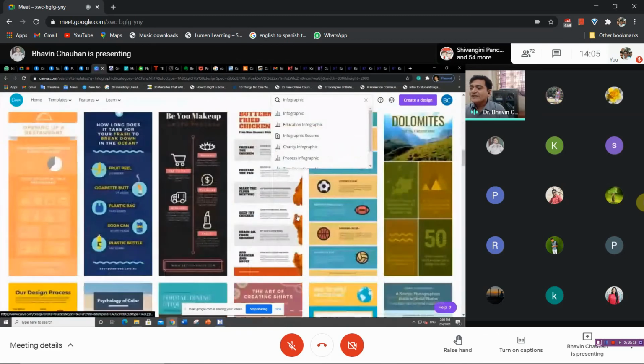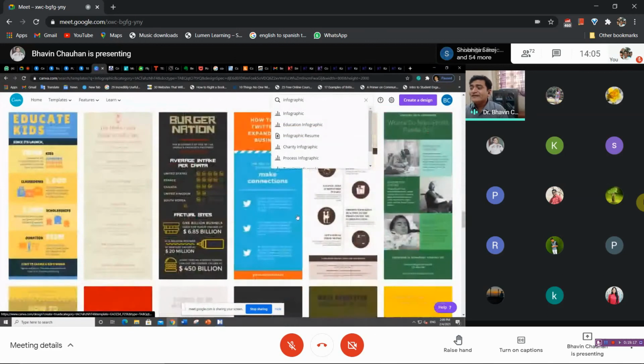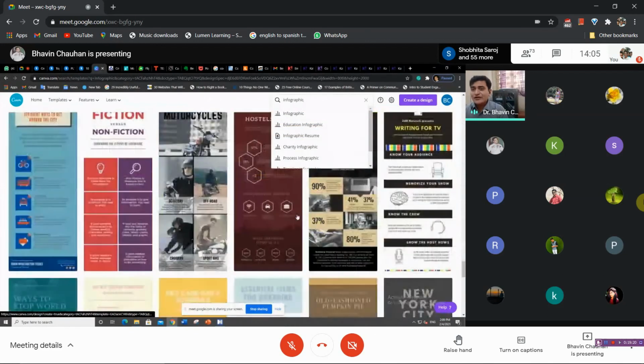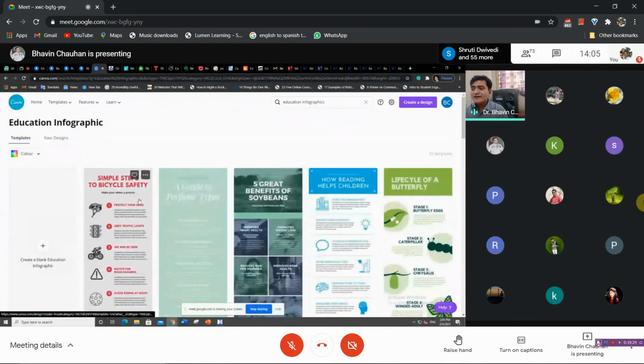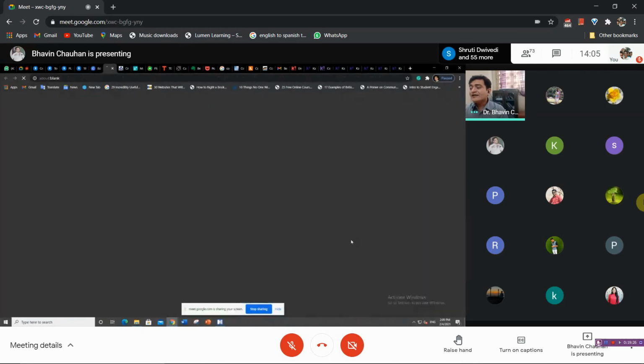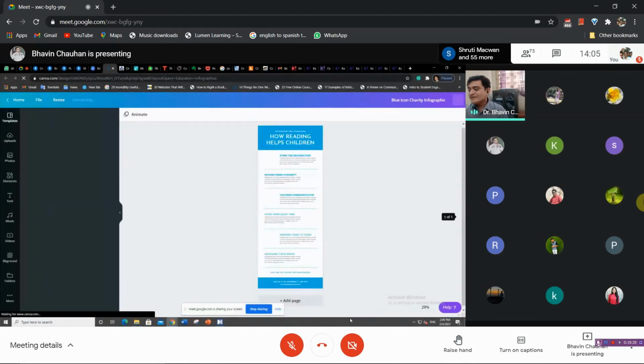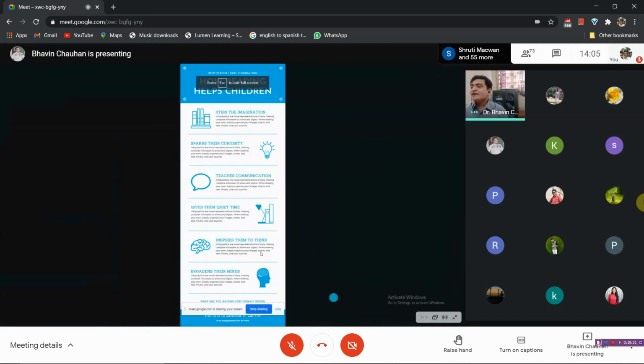Even I'll show you one more thing you can check here. There are so many infographics, so many that you will get tired looking at them. So check on your own. But educational infographics, there are so many in education also. See, this is my favorite. Very simple but very effective. Help your child. Help means how reading helps the children. All the points are very nice, but they are written in very simple language, anyone can understand.